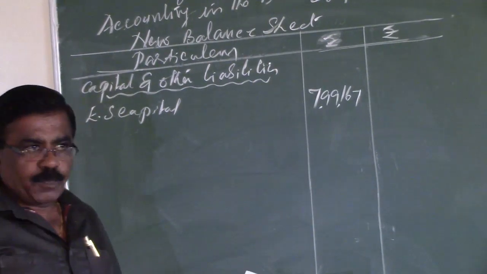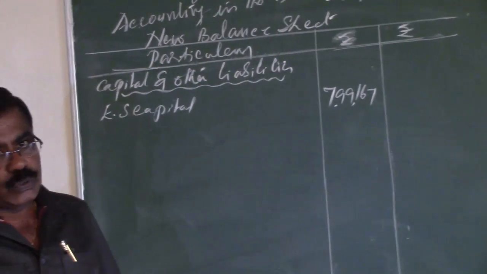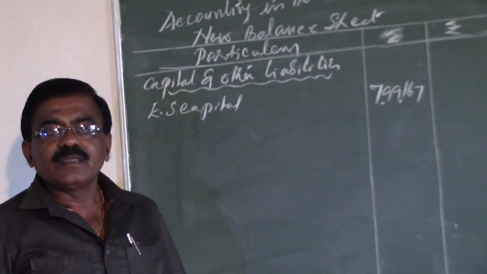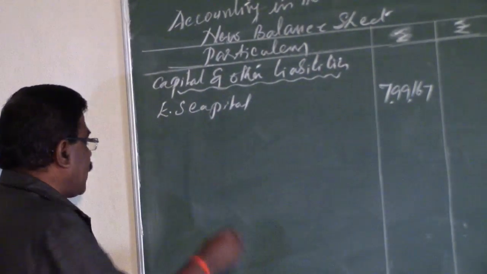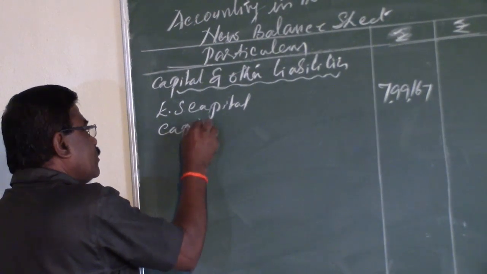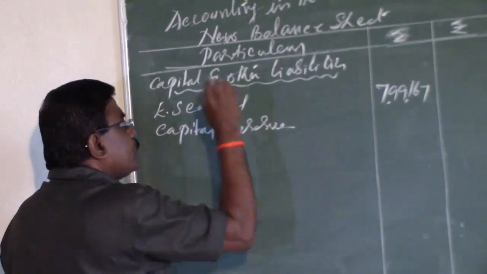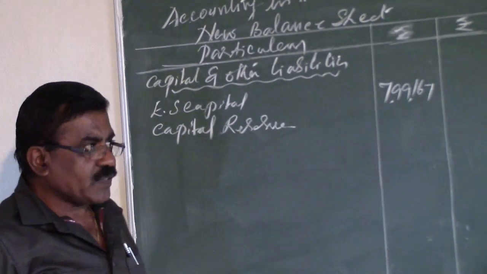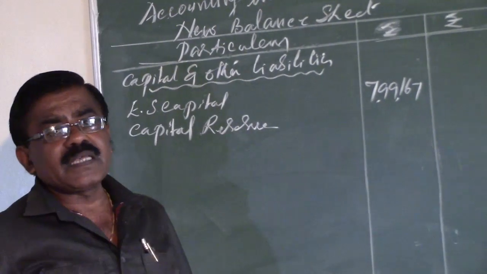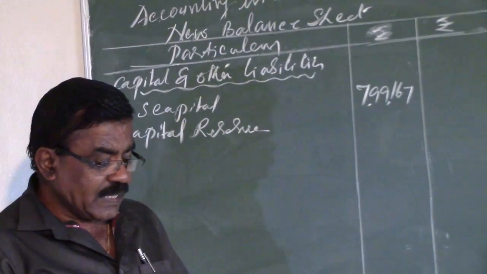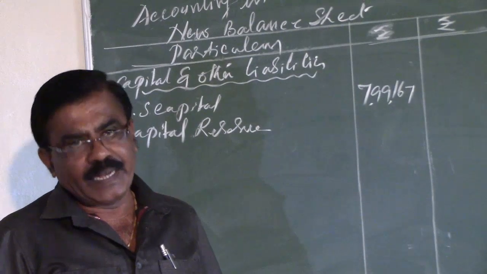After displaying the capital, next we show the reserves and surpluses. In the purchasing company, the reserves and surpluses are nothing but the capital reserve. The capital profit, the extra assets, is rupees 6,01,333.